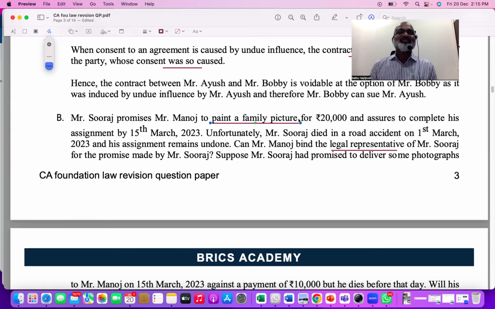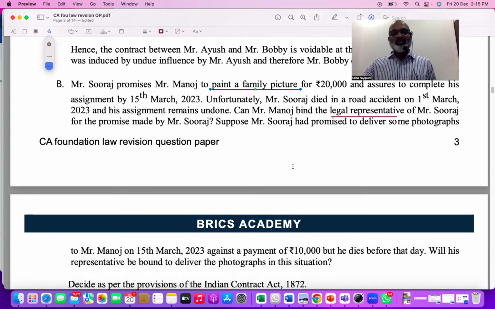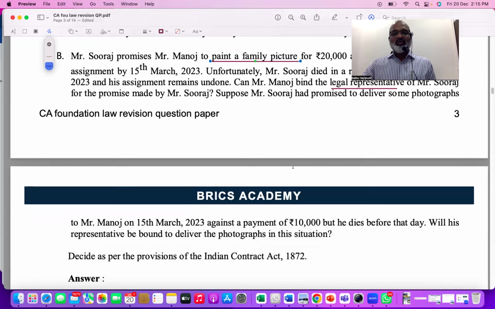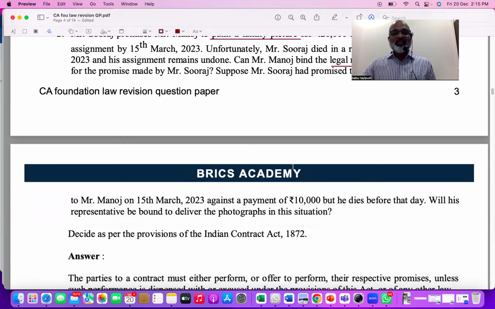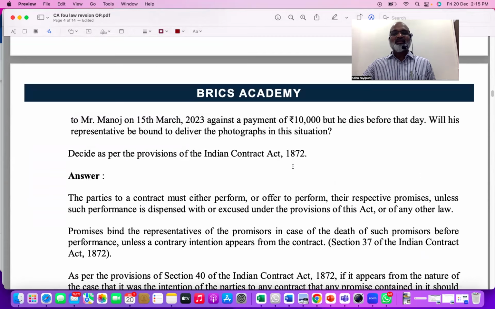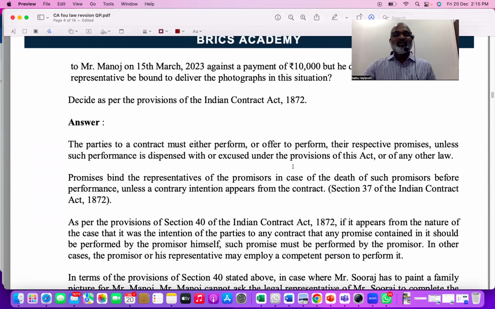So singing, dancing, teaching, painting, these are all what kind of contracts? Personal contracts. Personal contracts are supposed to be performed only by the promisor. If the promisor dies, the contract becomes void. You cannot force the legal representative to perform the contract. That is the concept. Suppose Mr. Suraj had promised to deliver some photographs to Mr. Manoj against the payment of 10,000, but he dies before that day. Will his representative be bound to deliver the photographs? He's asking, overall, is the legal representative responsible?